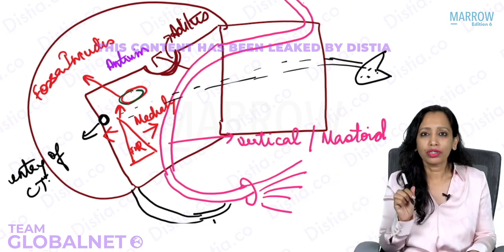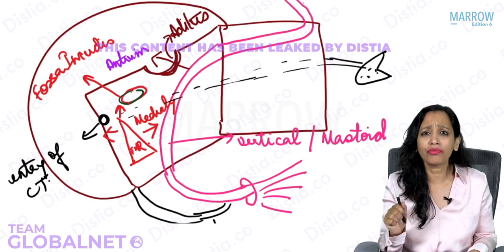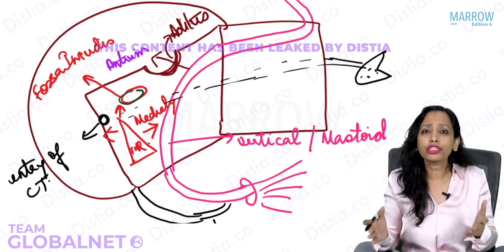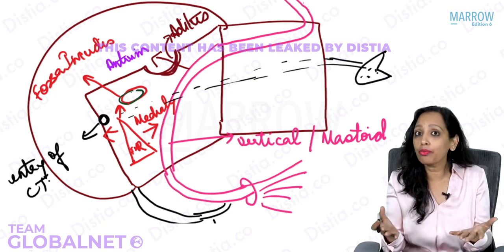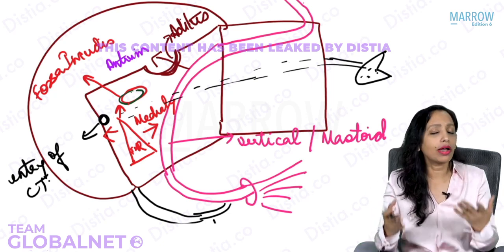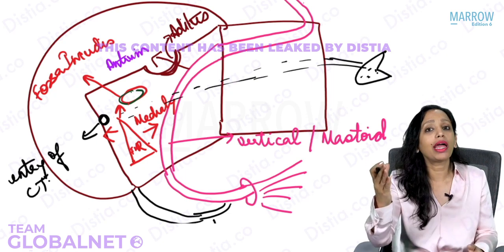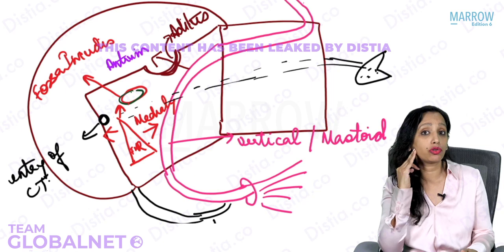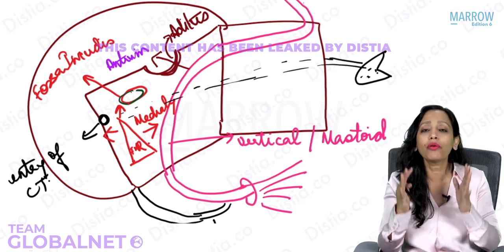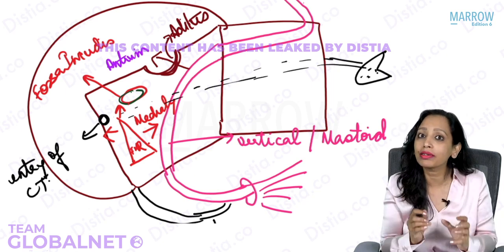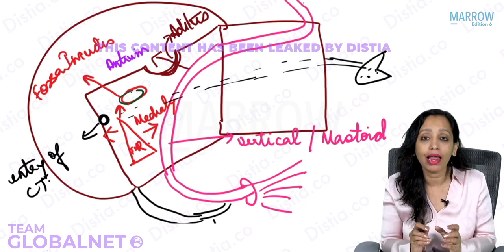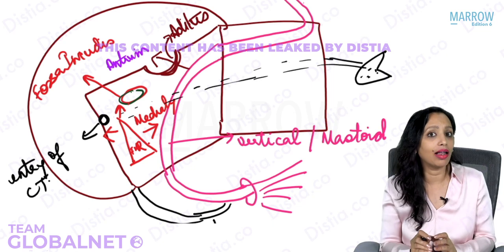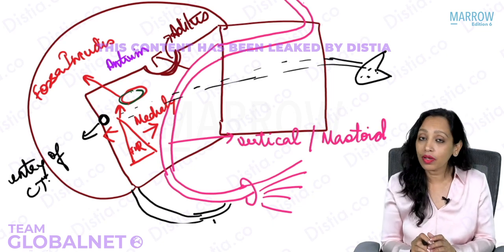The facial nerve is the only cranial nerve that has a very long bony canal. In fact, in the whole of the temporal bone, when I say temporal bone, what do I mean? The ear. In fact, in the whole of the ear, from the moment it enters the ear through the internal acoustic meatus, till it exits from the stylomastoid foramen, it is protected in a bony canal, and this bony canal is known as the fallopian canal.